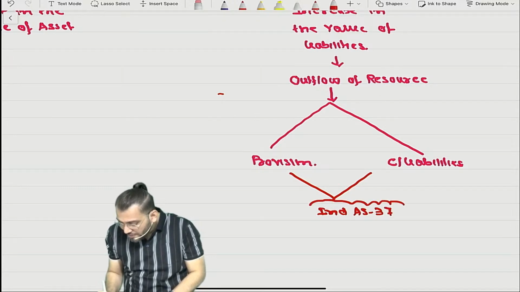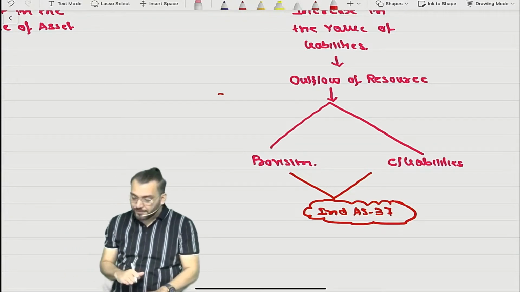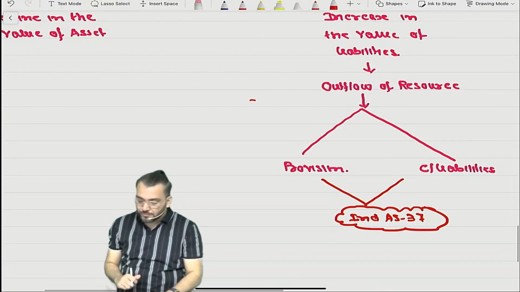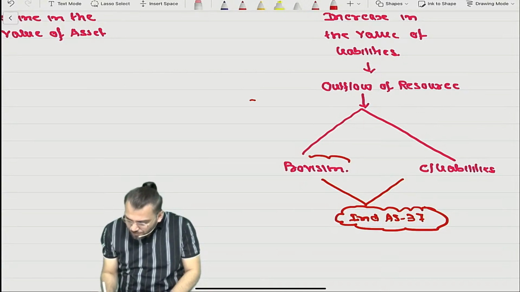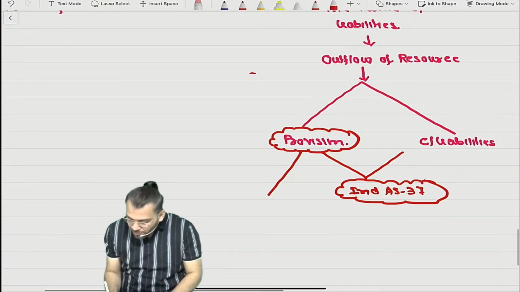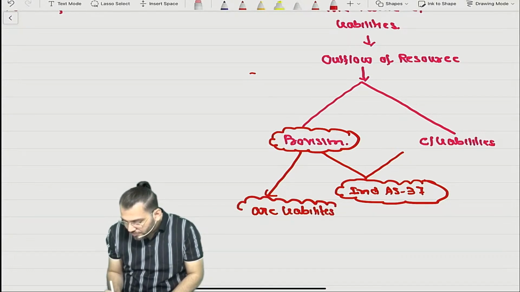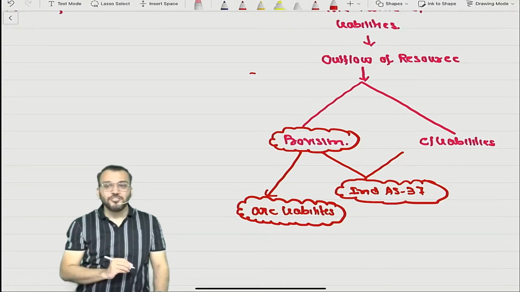Means for this, AS 29 was applicable. Have you understood? Can I say these provisions are liabilities? Am I right or not? These provisions are liabilities.